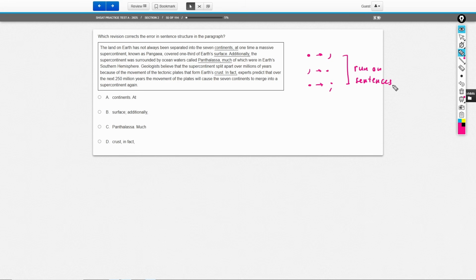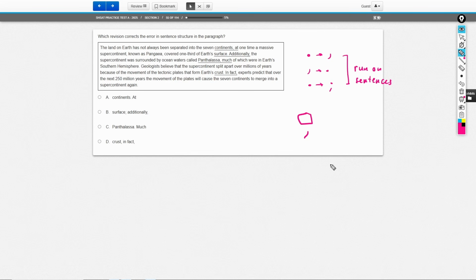Most likely, that's going to deal with run-on sentences, okay? The only time that you need to introduce a period between 2 sentences is if you have a run-on. So what is a run-on? A run-on is when you have 2 independent clauses connected by either no punctuation, or with a comma, okay?